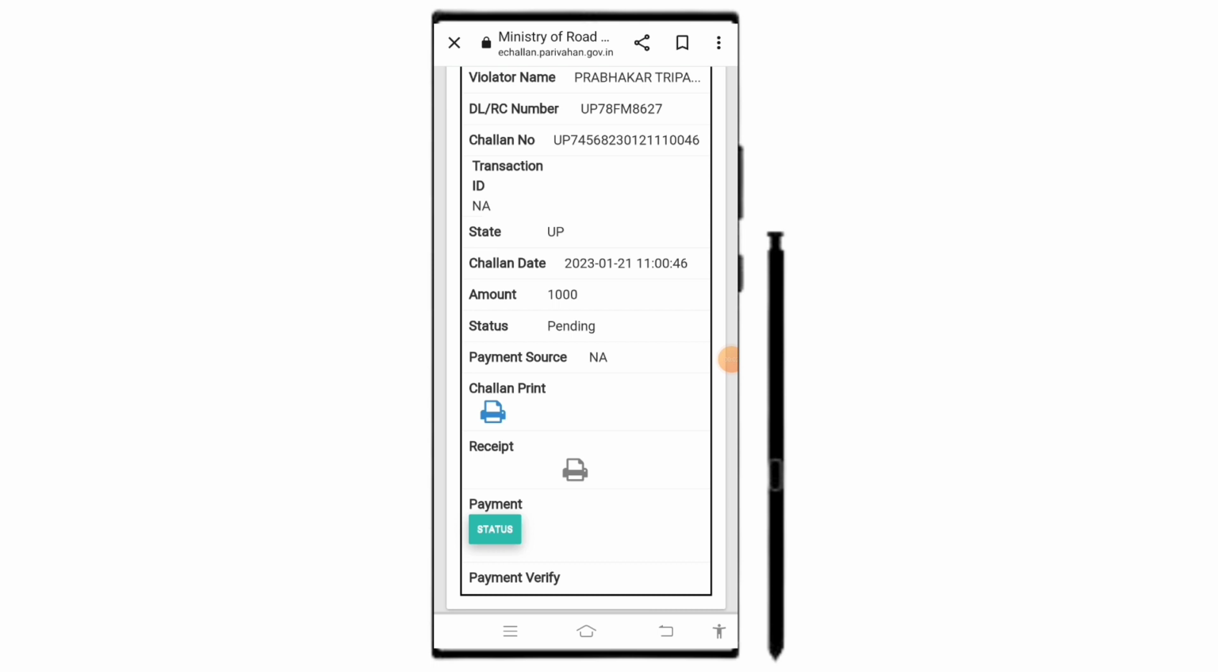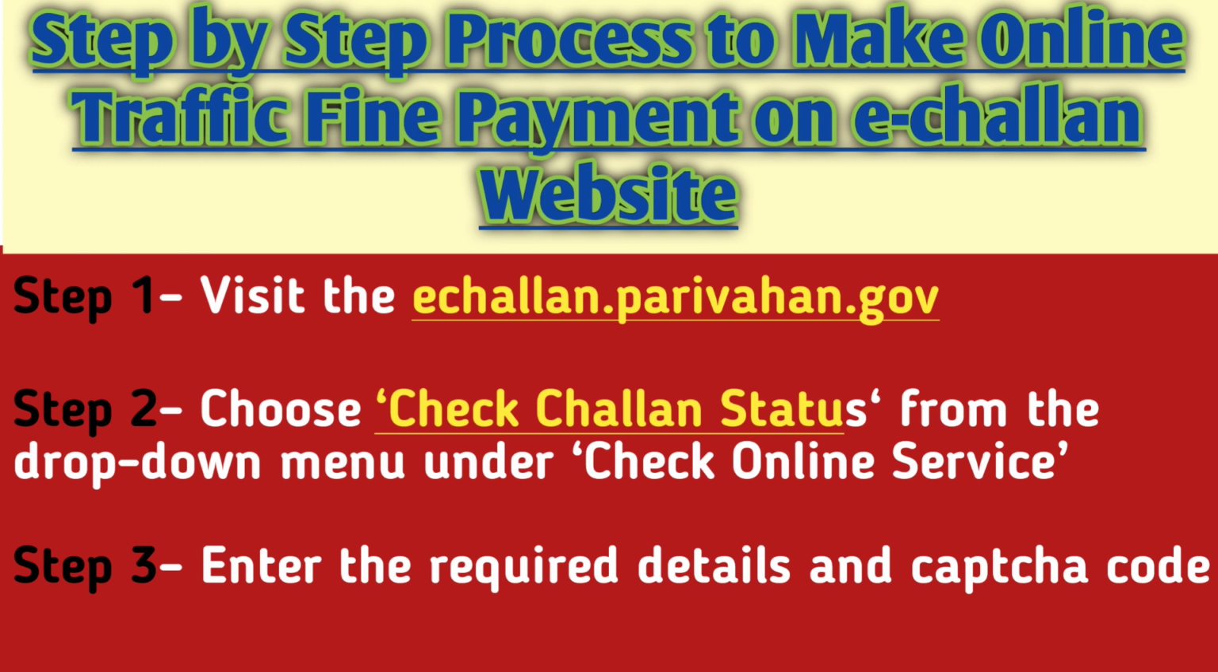By following these steps, you can make the payment of challan through the e-challan website. Therefore, by seeing this tutorial, you might have got an outlook of making the payment through the e-challan website. For your convenience, I have scribbled all the steps we followed in this tutorial. You can take a screenshot of it for further reference.